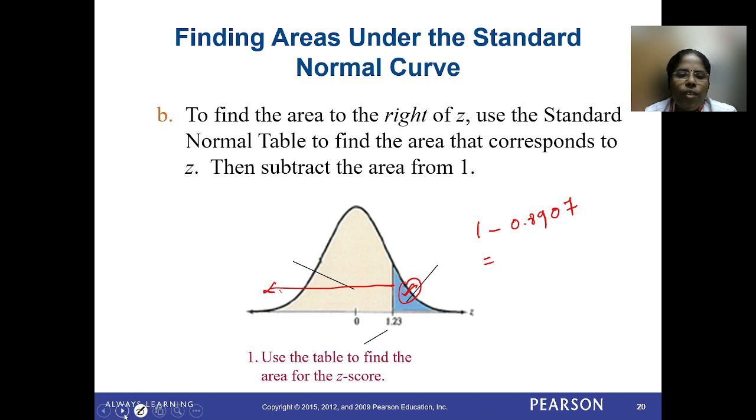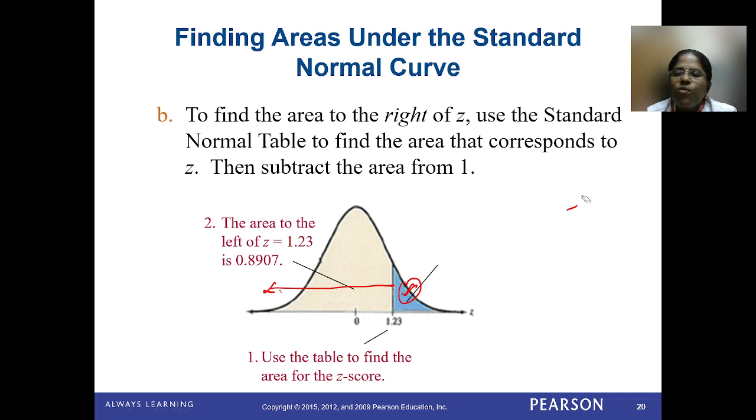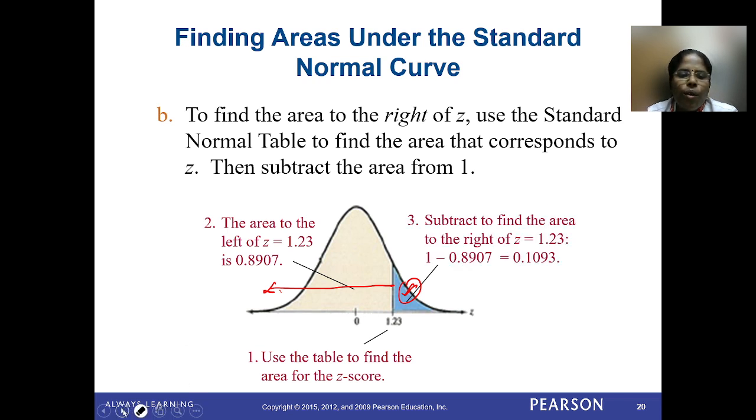So the value to find the area to the left of z is 0.8907. If you subtract this value from 1, you will get 0.1093. I hope you understand how to find the area to the right of z of 1.23. We need to subtract this value from 1 to get 0.1093.